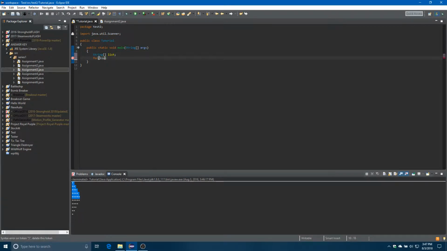Enhanced for loop really is just if you want to run through a list of things, but like I said, you don't really have to worry about that. But I'll just show it to you just in case you do know what arrays are. You're coming in from a different point, but you want to watch the whole series. That would be how you set up an enhanced for loop. But like I said, you don't really have to worry about those. That's gonna be an issue because it's not initialized. Okay, don't worry about that though.